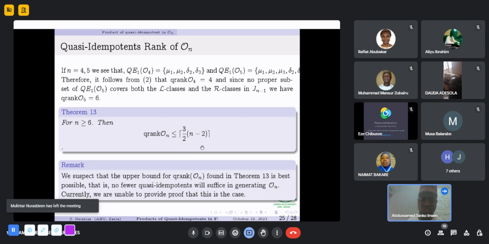The problem is in two stages, the even case and the odd case. Finally, we found the upper bound of the quasi-idempotent rank of On to be the ceiling of 3 over 2 into n minus 2. Remark: we suspect that the upper bound for the quasi-idempotent rank of On found in Theorem 13 is best possible. That is, no fewer number of quasi-idempotents will suffice in generating On. Currently, we are not able to provide the proof, that is the converse case, the necessary and sufficient condition.